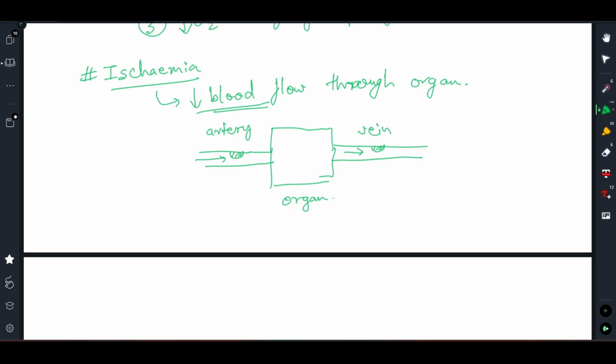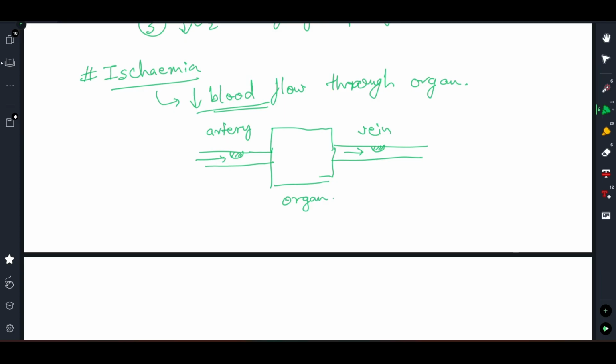So what can be the causes for increasing RBC in blood? So it can be due to polycythemia vera. Other cause for this thrombosis can be lupus, right? So these were the two ways you obstructed blood flow to the organ, or obstructed the blood exit from the organ, right?